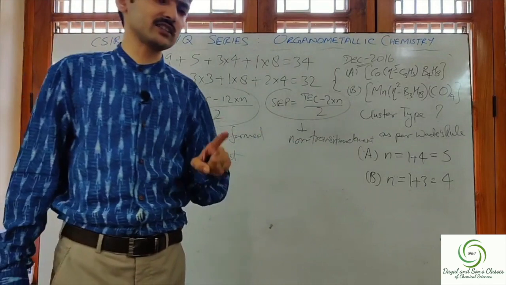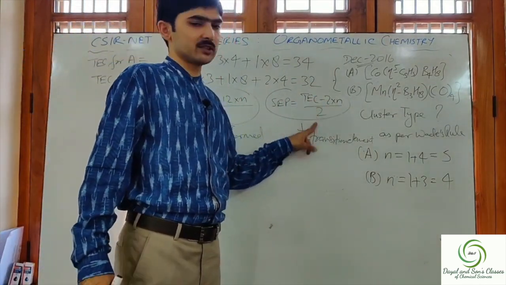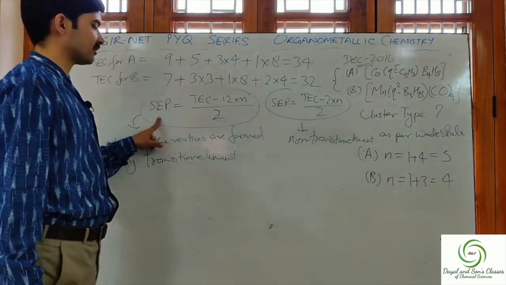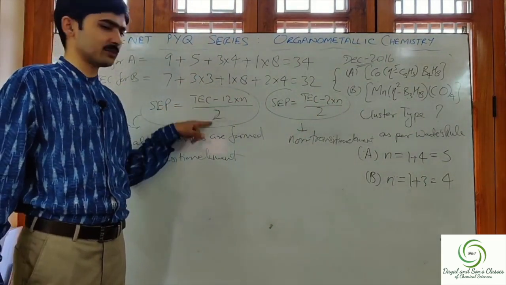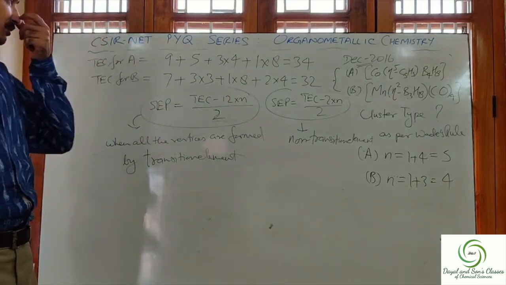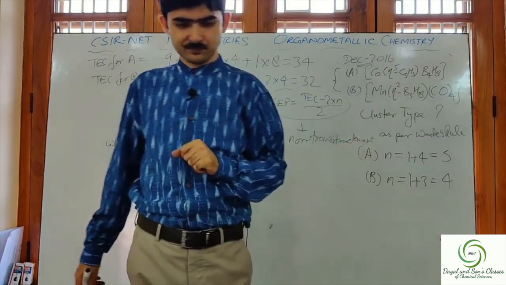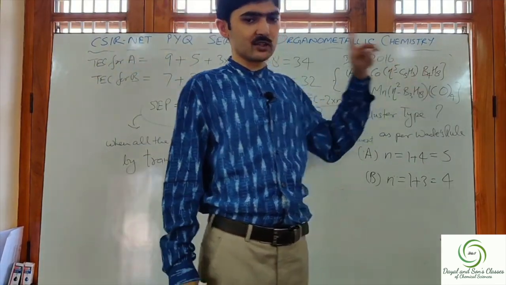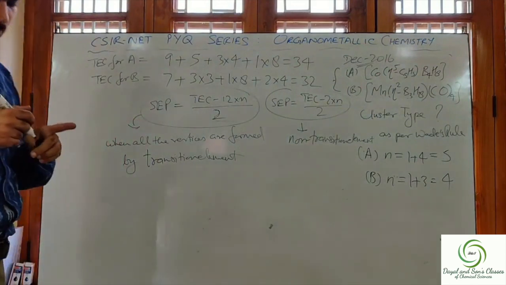Only non-transition element forms the peak, then we use the formula TEC minus 2 into N by 2. But if all the vertices are formed by the transition elements, we use the formula TEC minus 12 into N by 2. But in this case, both transition element as well as boron, which is a non-transition element, are forming the peak. So which formula can we use from among the two?